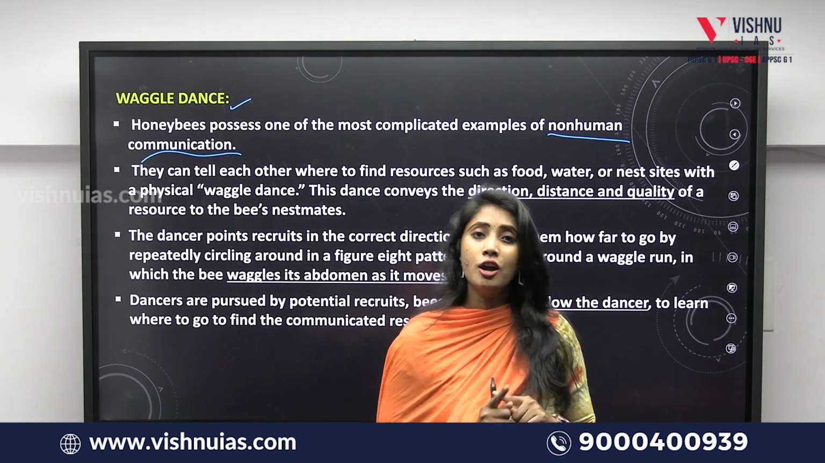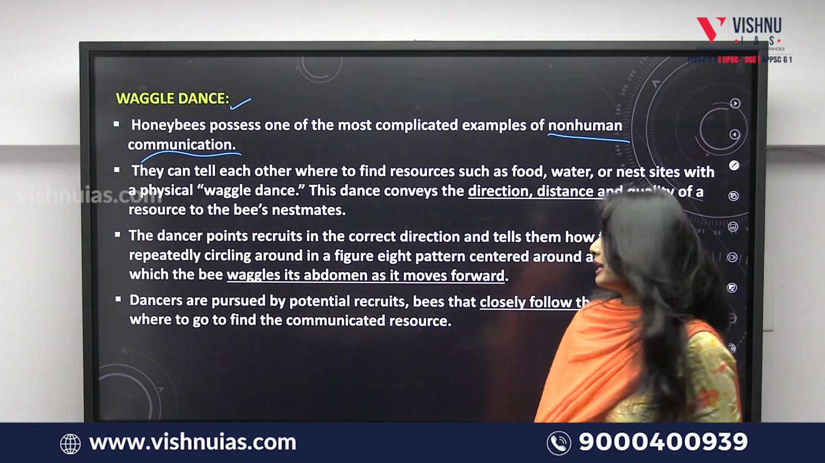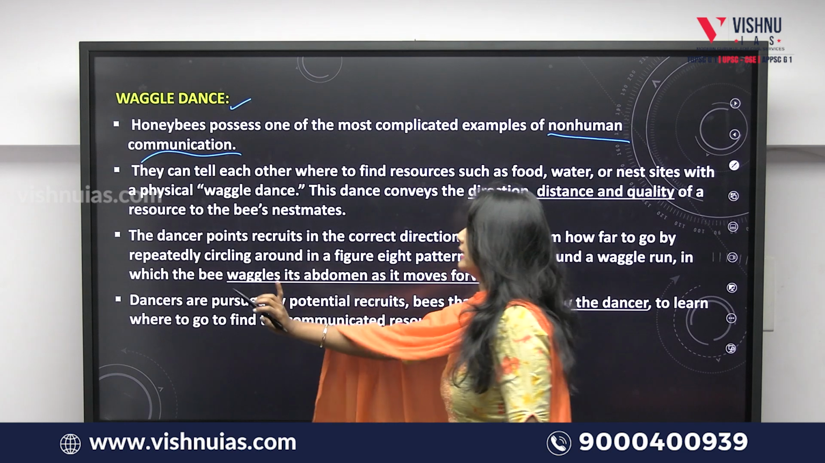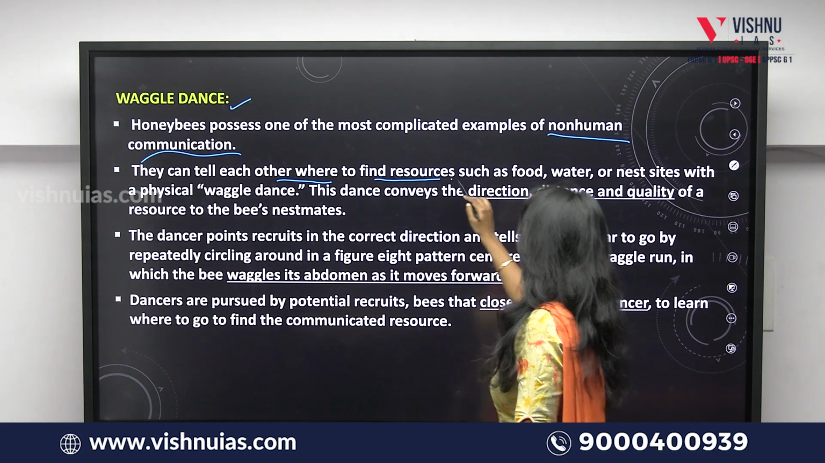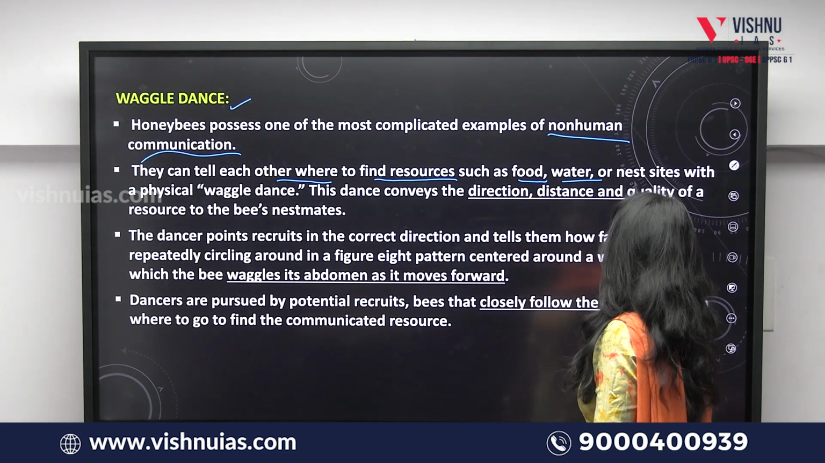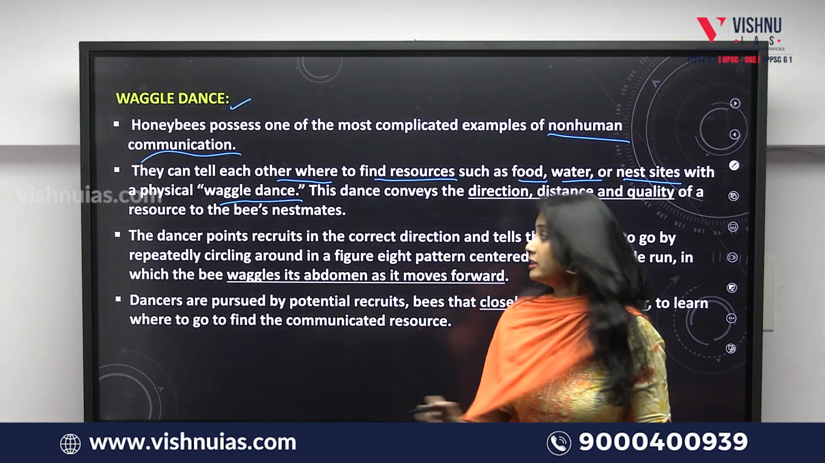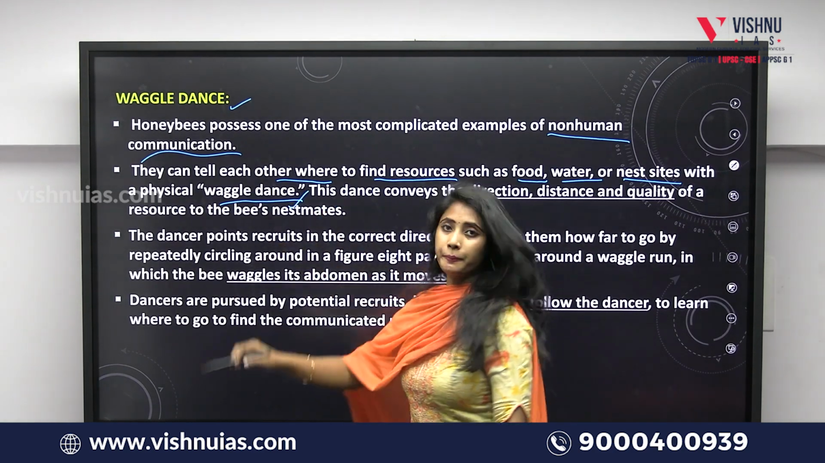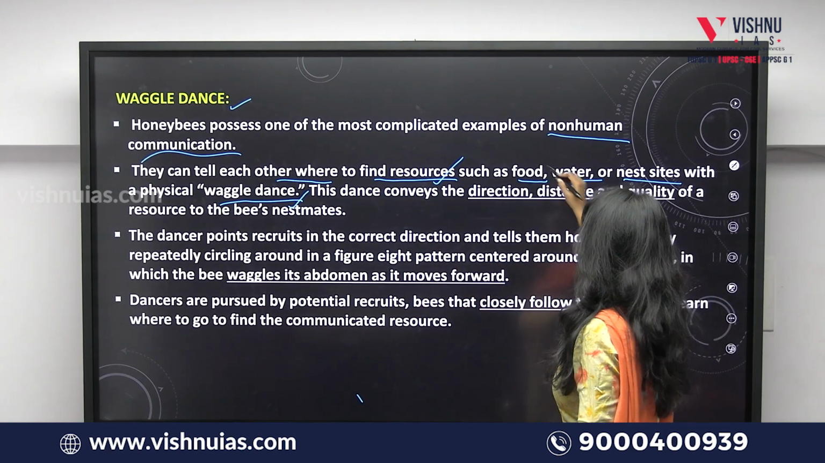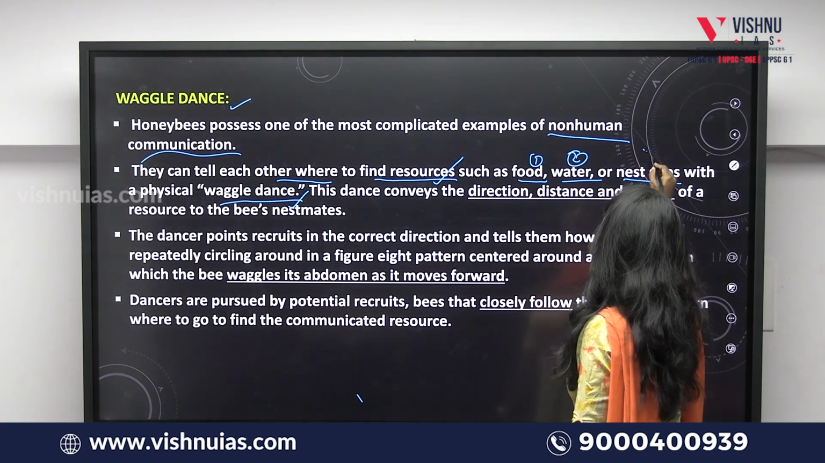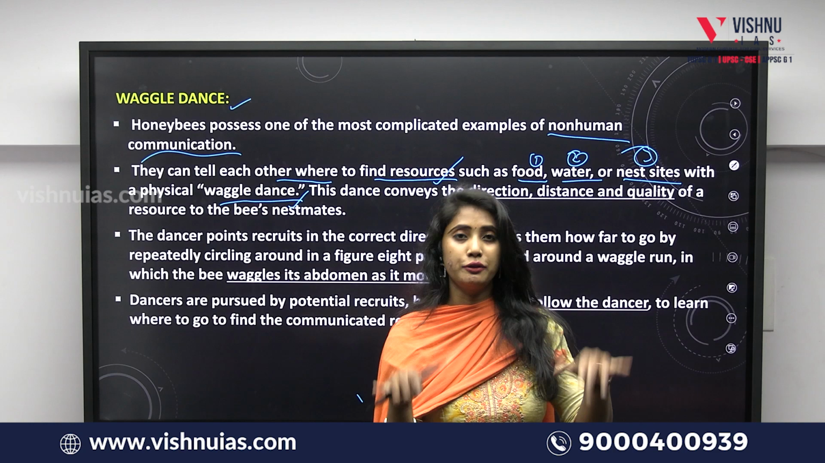When it comes to honeybees, they follow this waggle dance, which is a very, very complex form of communication. Why is it complex? Through this waggle dance, they can tell each other where to find resources such as food, water or nest sites. Using this waggle dance, they communicate about resources like food, water as well as nesting sites, safe places for nesting their beehives, I mean to say.